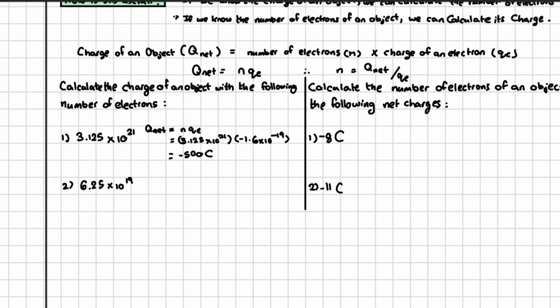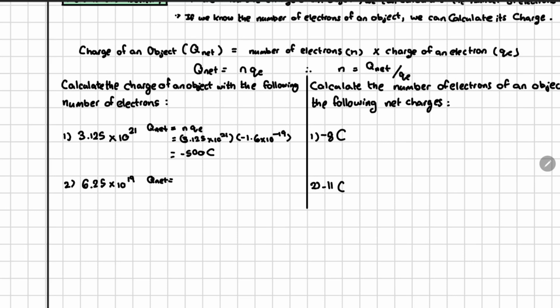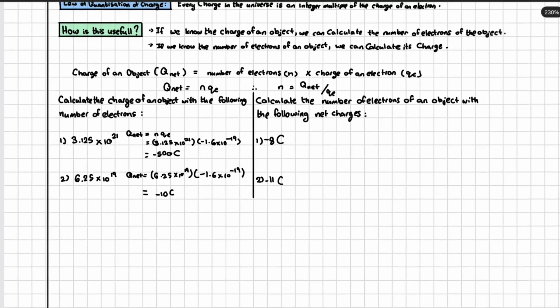In the second scenario, for this question, we have 6.25 times 10 to the power 19 electrons. Let's calculate the net charge on this object. Q net is equal to 6.25 times 10 to the power 19 multiplied by negative 1.6 times 10 to the negative 19, and I would obtain negative 10 coulombs of charge. This means that if an object possesses 6.25 times 10 to the power 19 electrons, the object's net charge will be negative 10 coulombs.